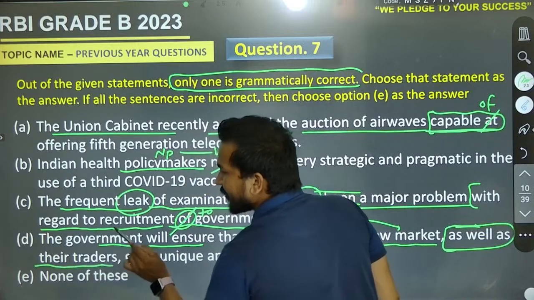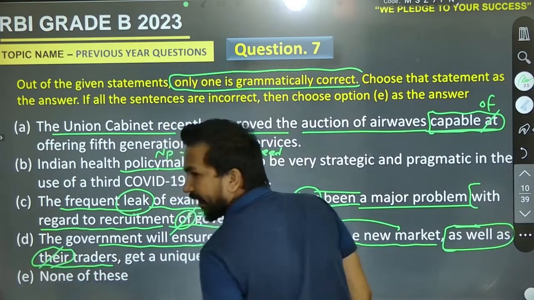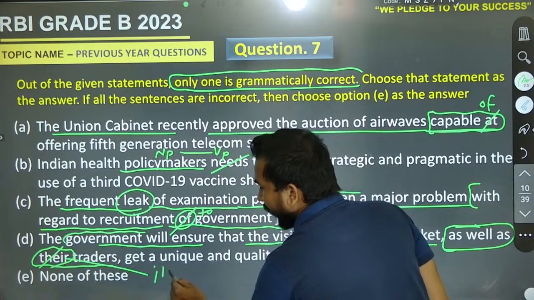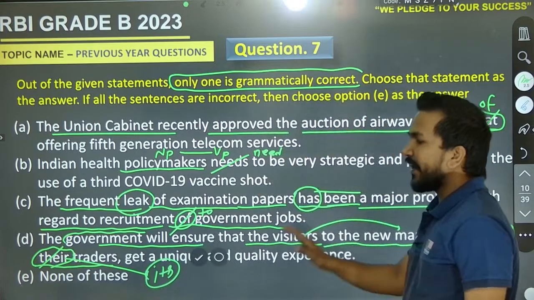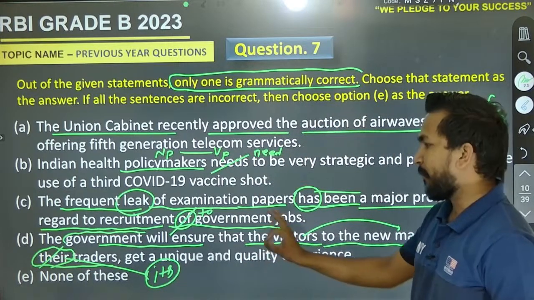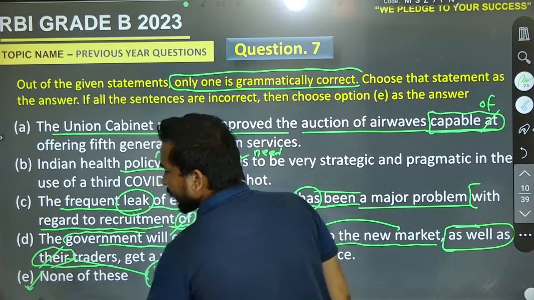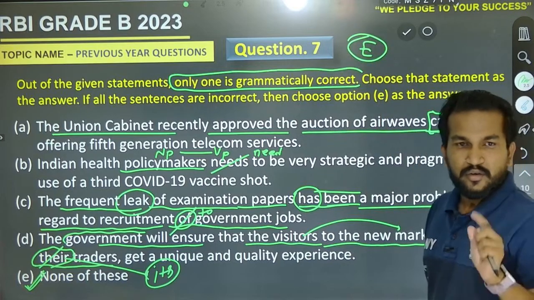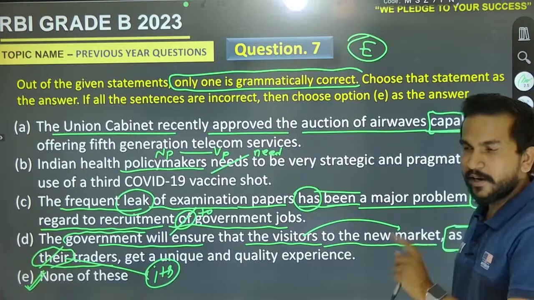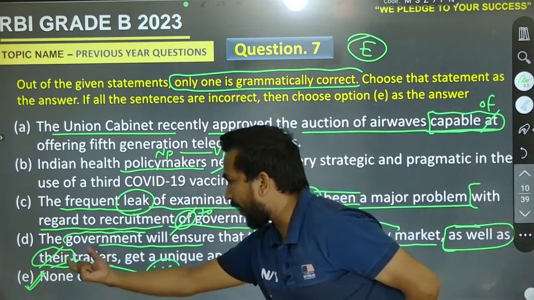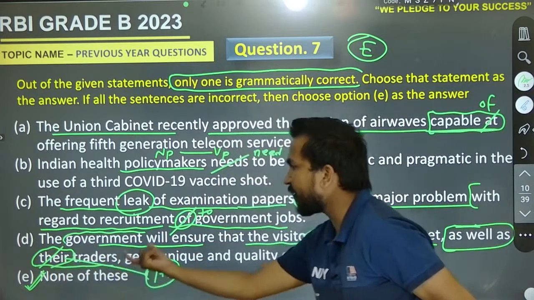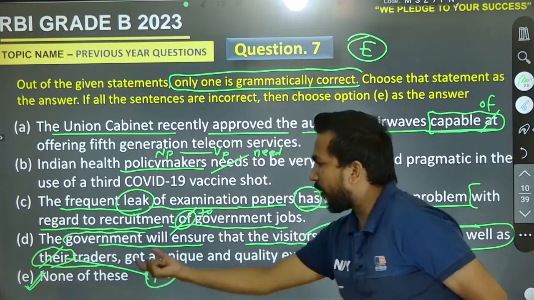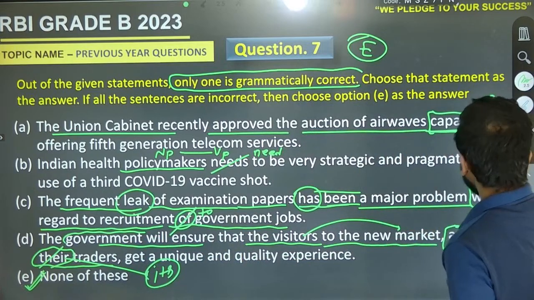So here, the government will ensure that the visitors to the new market as well as their traders. Sir, whose traders? Their traders. There is a particular word that must not be used because we are having the word government. So it must be its. So the right sequence: none of these is correct. There will be the right choice, and that is E. Do you get my point? Yes or no? Please let me know. Because we are talking about the government, and the right pronoun will be its, not their. Come to the next one.